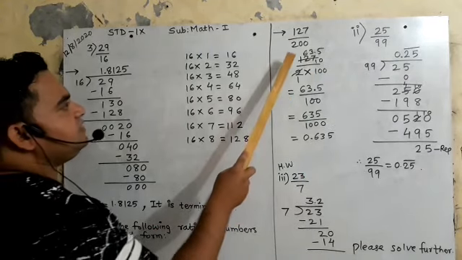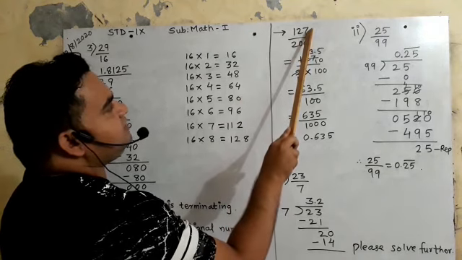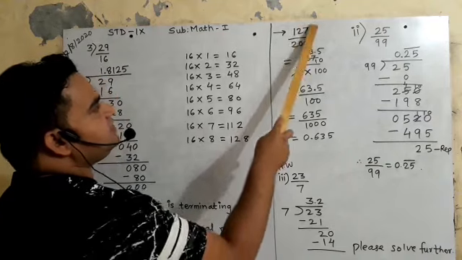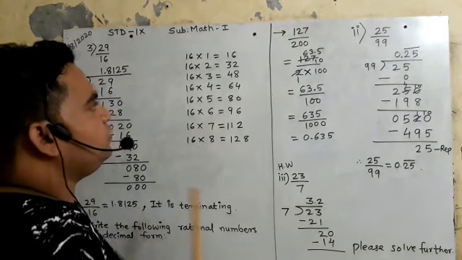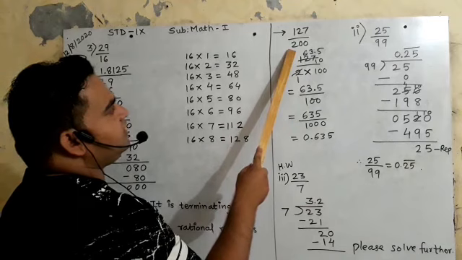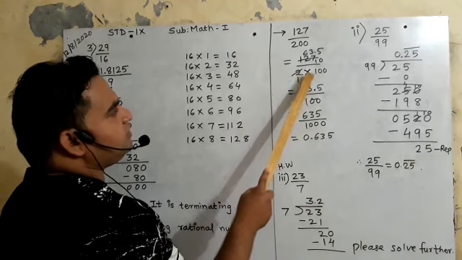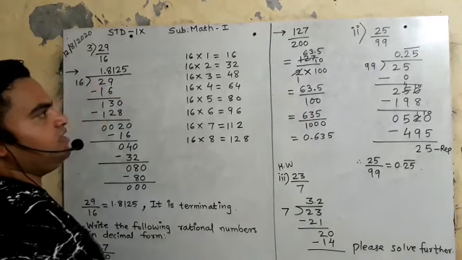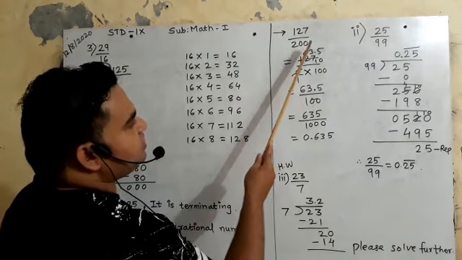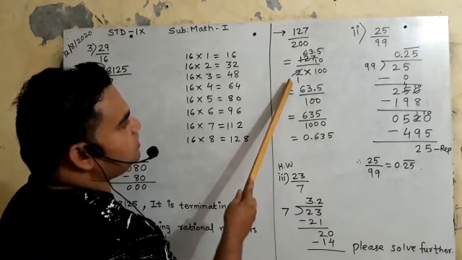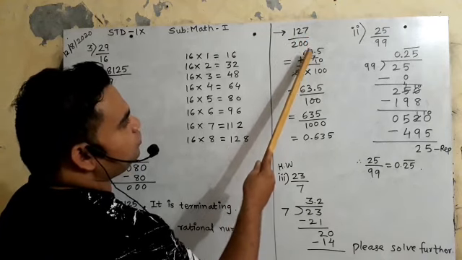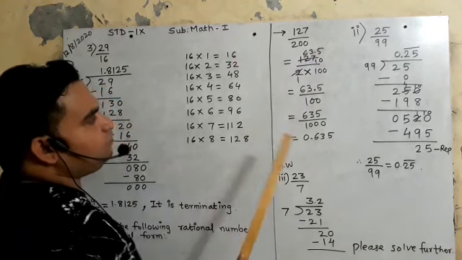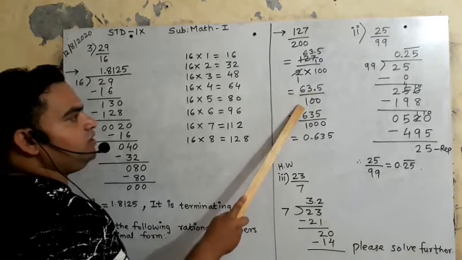Okay, see, at the unit place here is 7, at the unit place here is 0. So this is an odd number and this is an even number. So what will you do first? Can I factorize 200? 2 multiplied by 100. It is 200, right? So now I will divide 127 by 2. 2 ones are 2. 2 6s are 12. 2 3s are 6. 1 remains. I will increase 0. So 2 5s are 10. What is the answer? 63.5 upon 100.